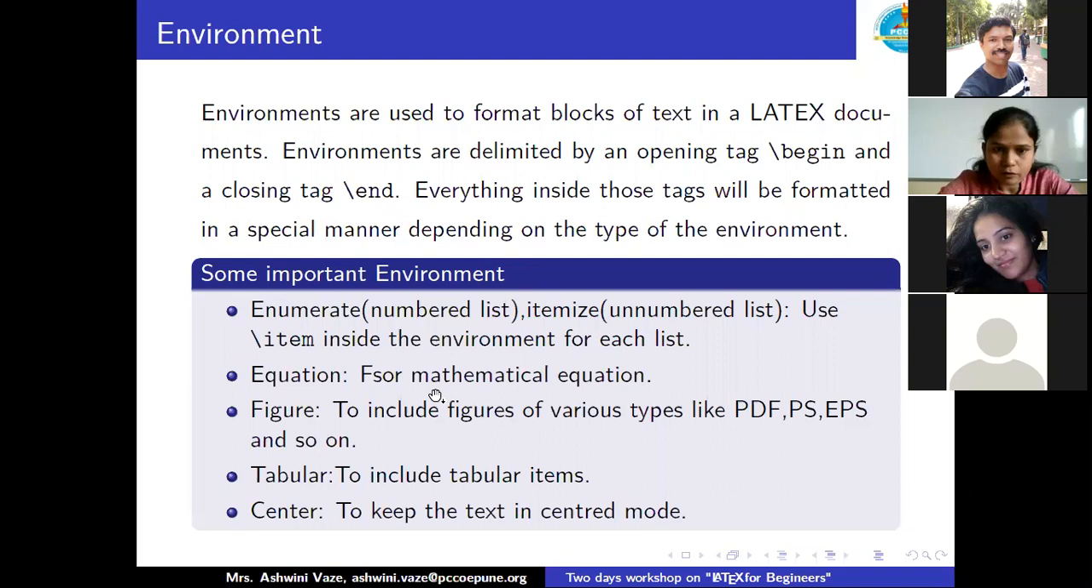Equation, for a mathematical equation. Figure, to include a figure of various types like PDF, PS, EPS, and so on. Tabular, to include tabular items. Center, to keep the text in centered mode.